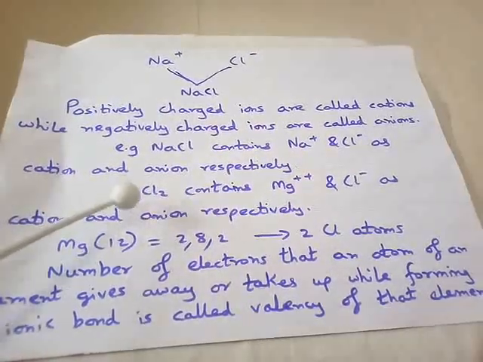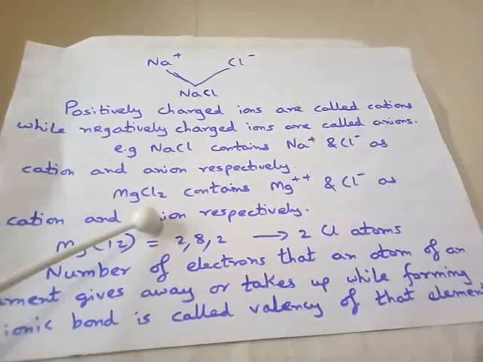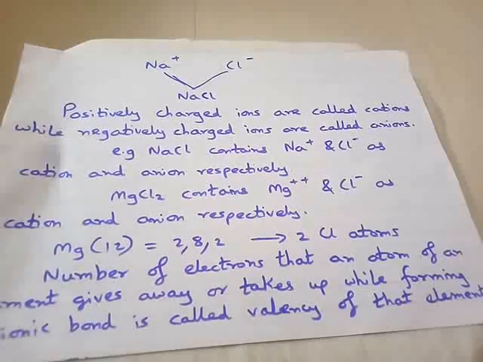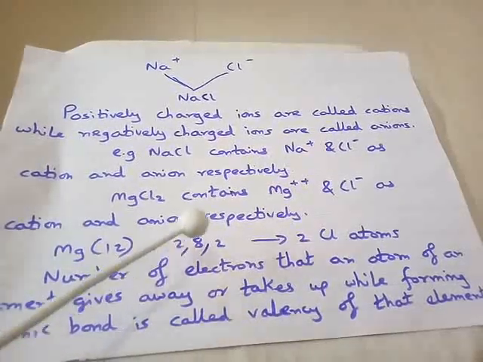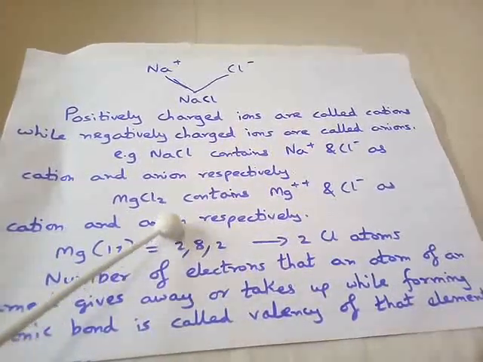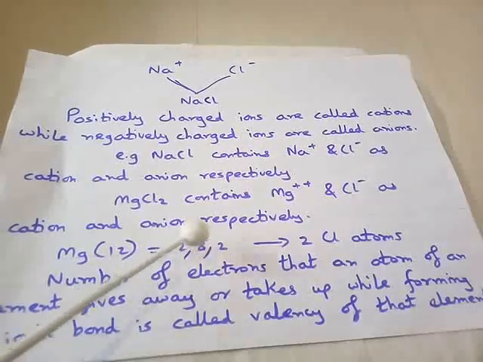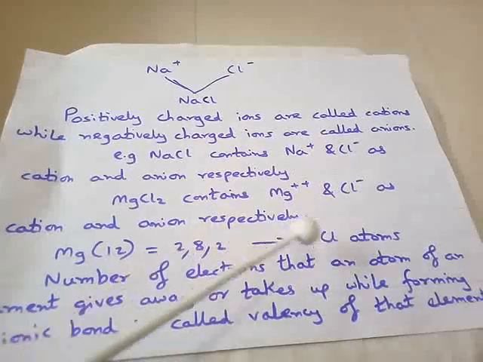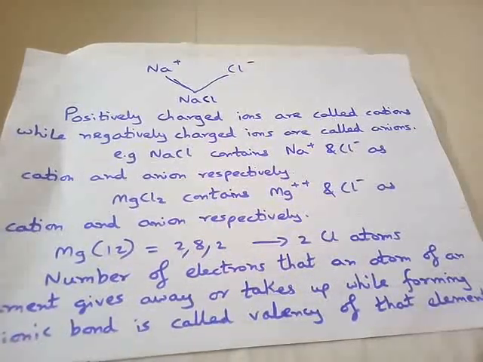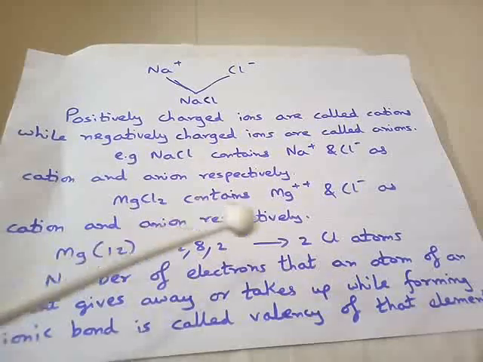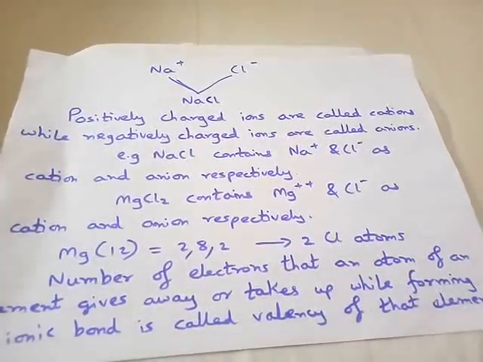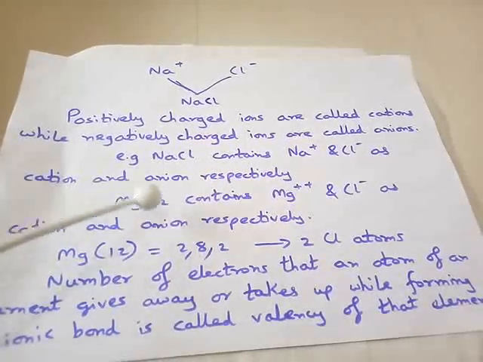Similarly, if you take the example of magnesium chloride, magnesium's atomic number is what? 12. Chlorine, as you have just seen, is 17. So 12 means 2, 8, 2. How will magnesium become stable? It will become stable by donating these 2 electrons. How can it donate 2 electrons when one chlorine atom requires only 1 electron? It will become stable by combining with 2 chlorine atoms. So each chlorine atom will accept 1 electron and thus the compound formed will be MgCl2.